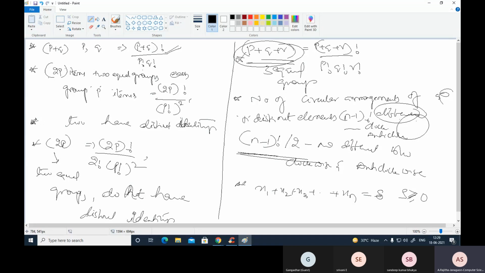The number of positive integral solutions is s minus 1 C n minus 1. So if our problem has this formula, x1 plus x2 plus x3 and so on plus xn equal to s, then the number of solutions is s minus 1 C n minus 1.